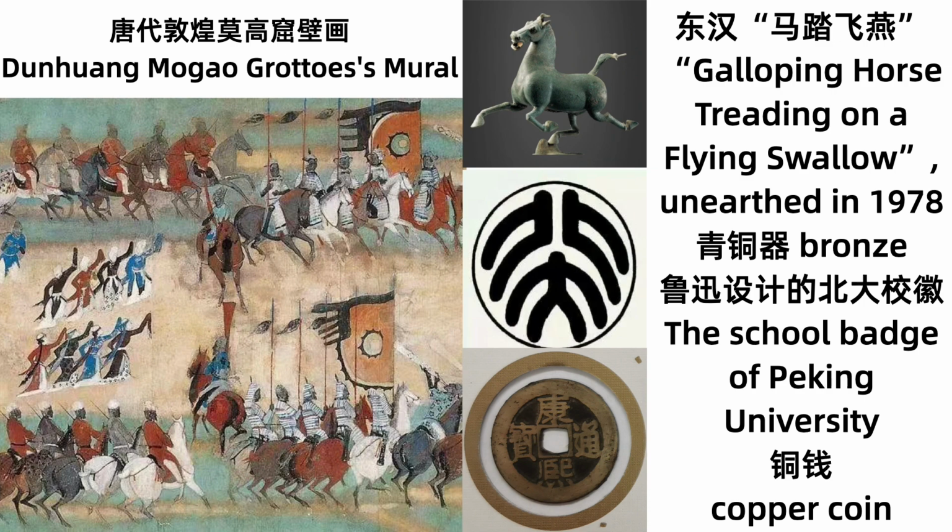The school badge of Peking University, which was designed by Lu Xun. Lu Xun is one of the most famous writers in modern China. And here is a copper coin. It's called Kangxi Tongbao. Kangxi is the title of this period, this era. And Tongbao means money. So this is the most classical form of copper coin for most of ancient Chinese history.